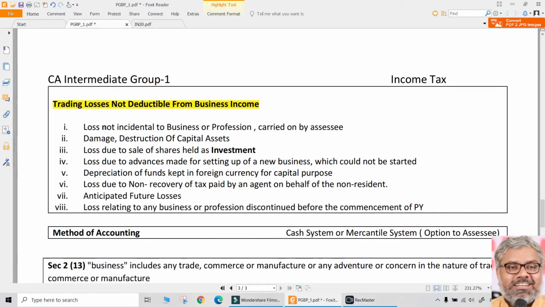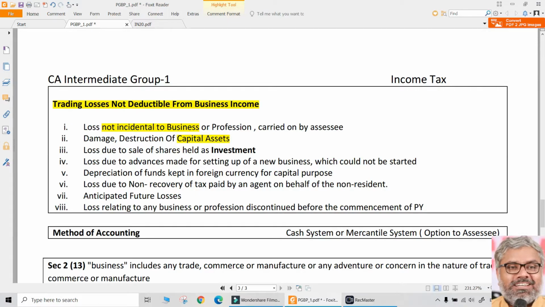Loss which is not incidental to the business. If it is not incidental to the business, it is related to something else. How can that be deducted from the business income? Not possible. Same way, capital assets got destroyed or damaged. A capital asset is a capital asset, not revenue in nature. That is not a revenue item, that is a capital item. So naturally that comes under the chapter on capital gains, not under PGBP.